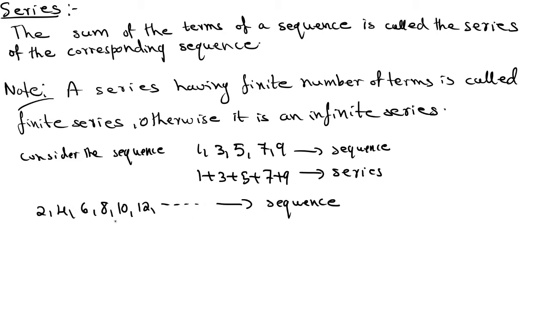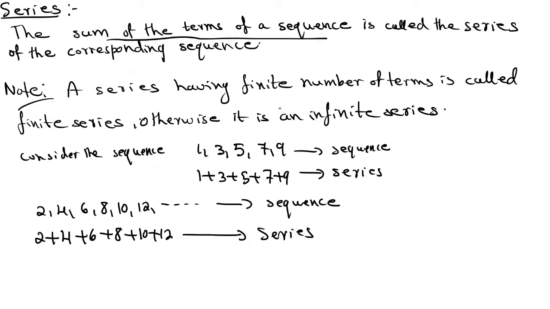So if you write 2 plus 4 plus 6 plus 8 plus 10 plus 12, the sum of the terms of the sequence, we call it a series. Clear? A series is nothing but the sum of the terms of the sequence.